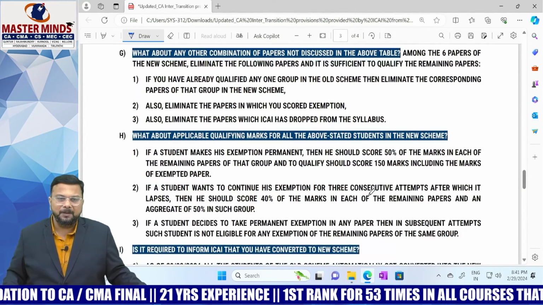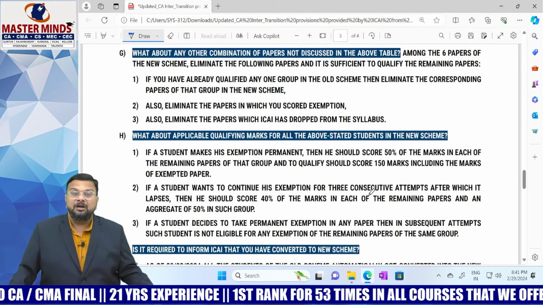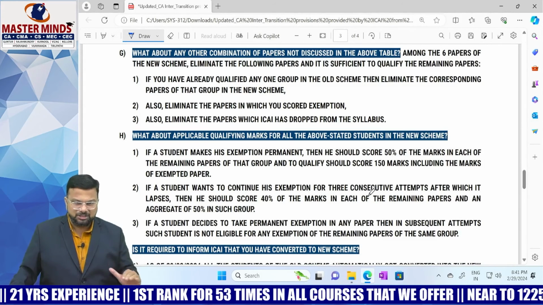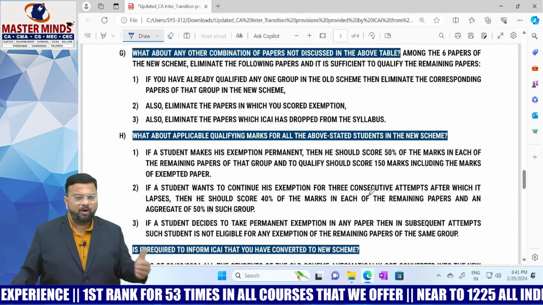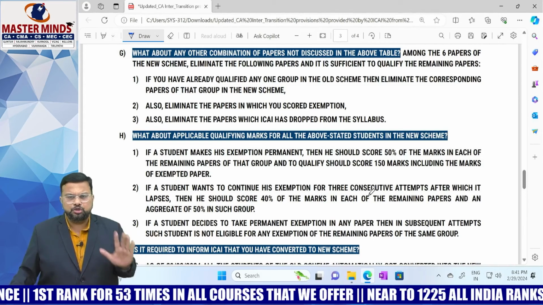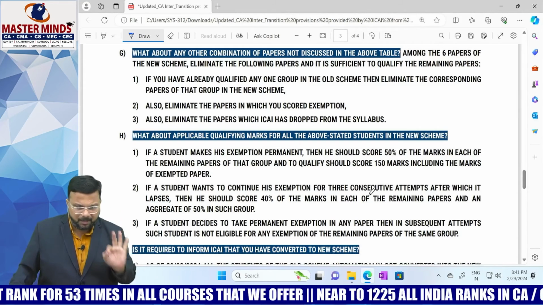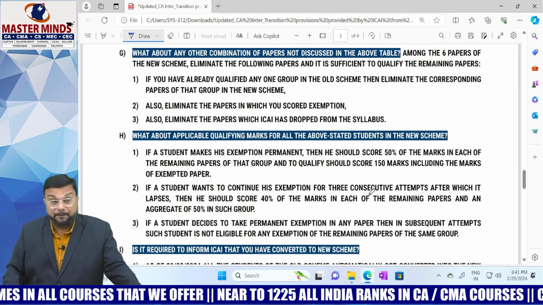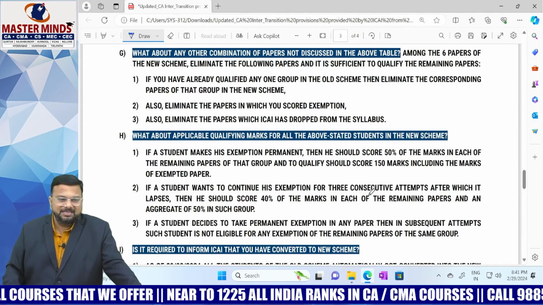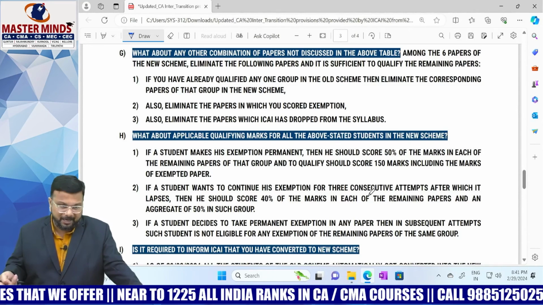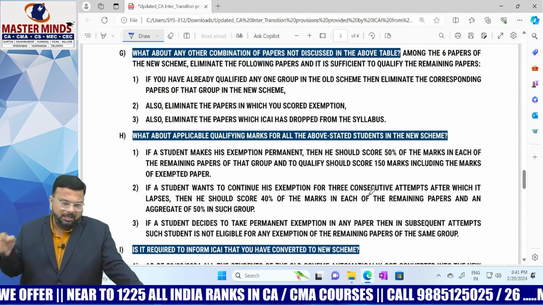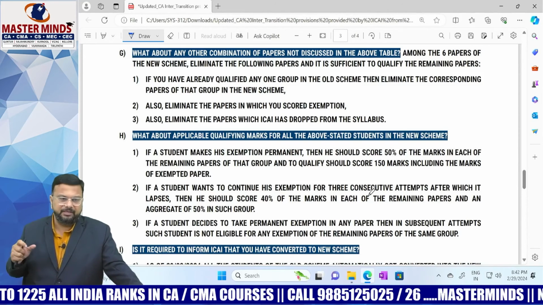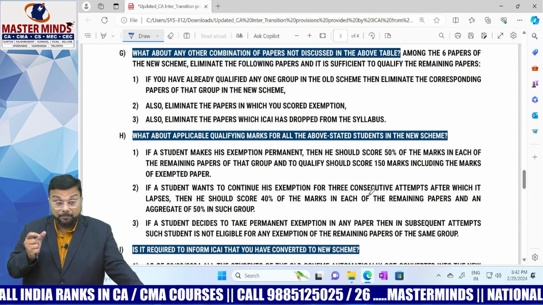Okay. Next, what about the applicable qualifying marks for all the above stated students in the new scheme? If a student makes his exemption permanent, I hope you people are aware of what is meant by making exemption permanent, okay? Then he should score 50% of the marks in each of the remaining papers of that group, and to qualify should score 150 marks including the marks of the exemption paper. If you make your exemption permanent, then in whatever papers you are writing under the new scheme, you have to score a minimum of 50% and your aggregate should be 150, including the paper that you have made permanent.